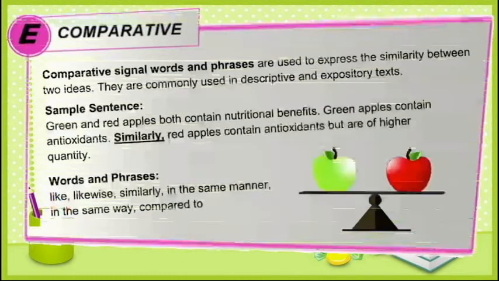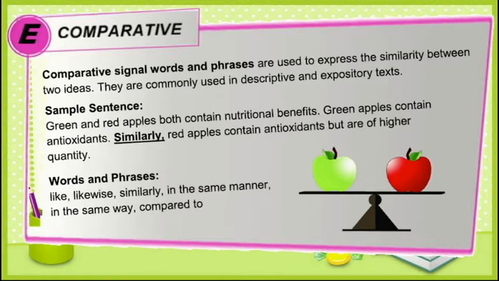Next category is comparative. Comparative are used to express the similarity between two ideas. They are commonly used in descriptive and expository text. So it is simply pointing out a similarity between two subjects. They tell you that the second idea is like the first one in some way.